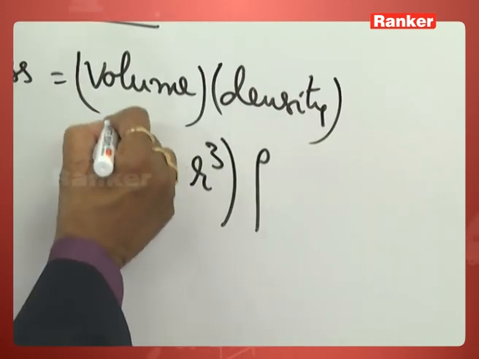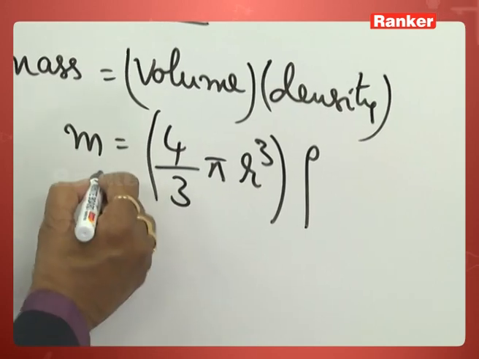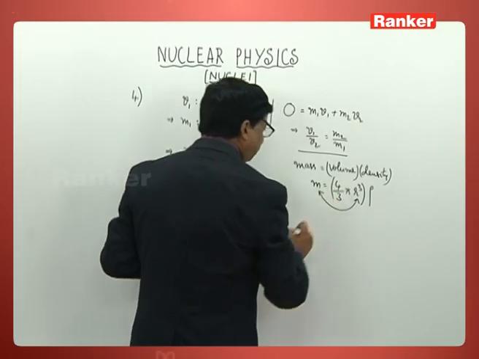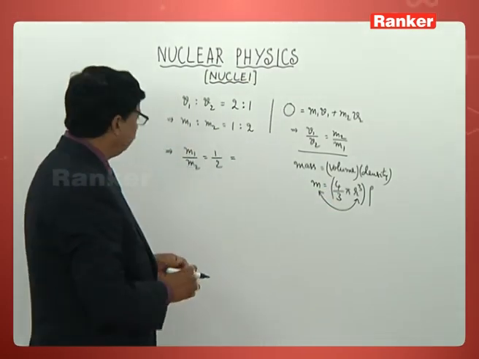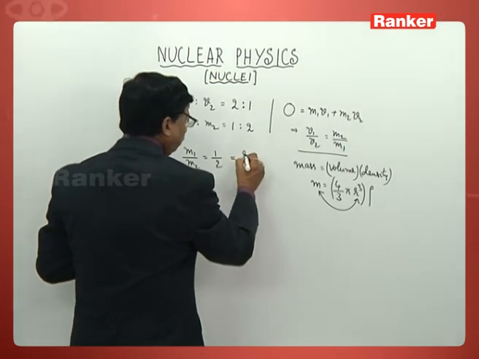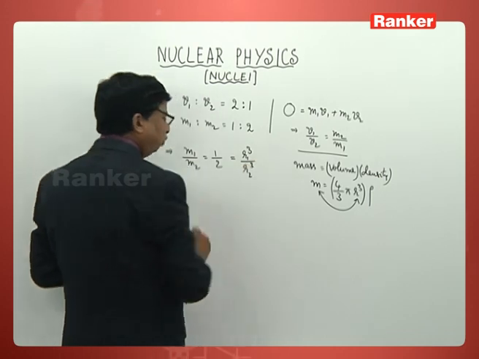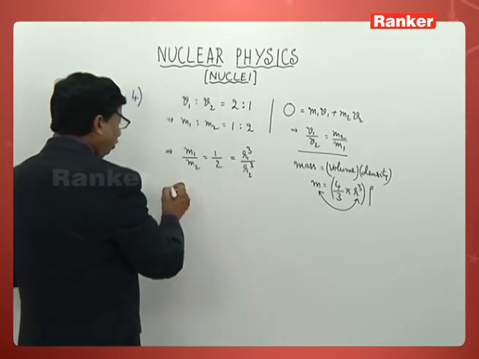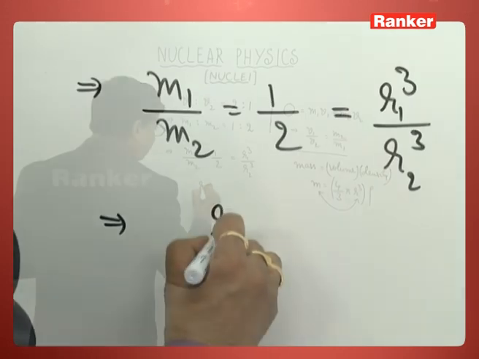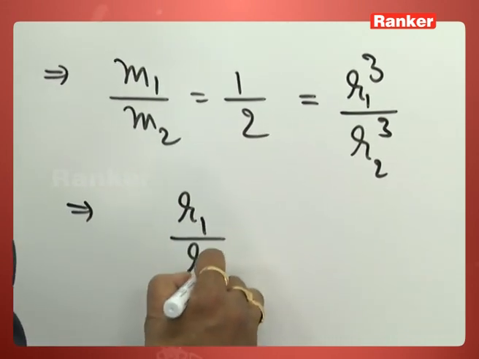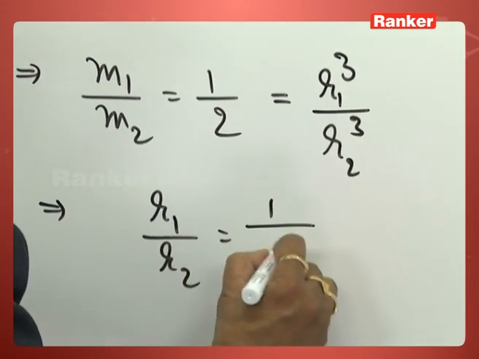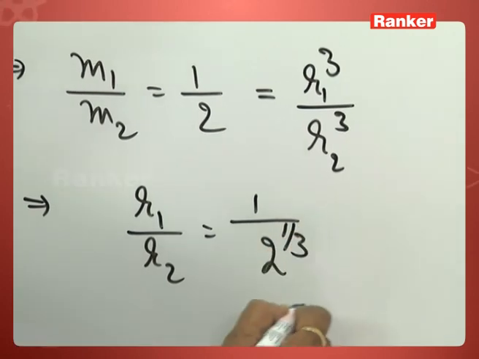Density, rho. Then what can we understand now? Mass is directly proportional to r cube. So what can I write here now? This is equivalent to r1 cube by r2 cube. So what you can understand from this? r1 by r2 now becomes 1 by 2 power 1 by 3.